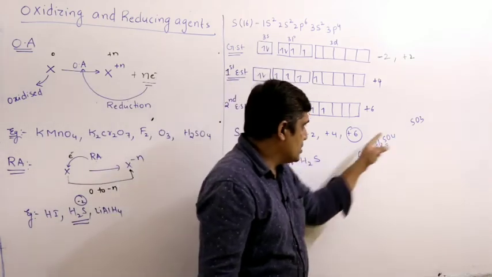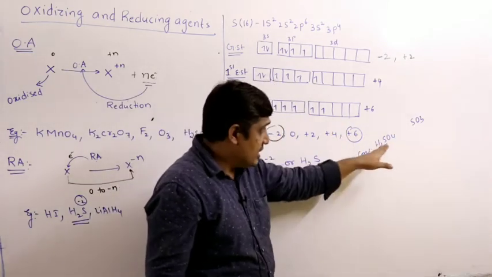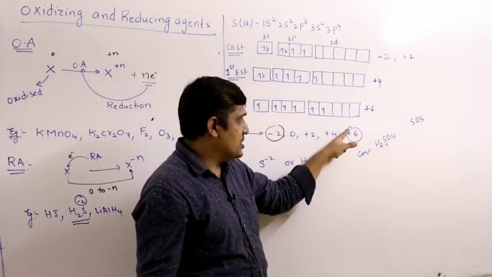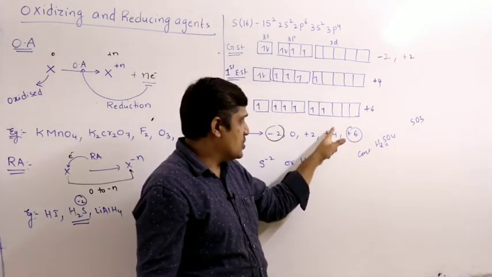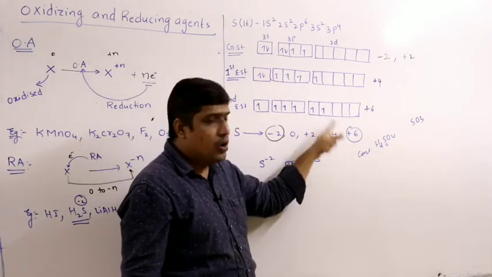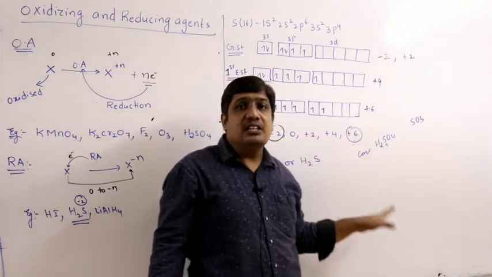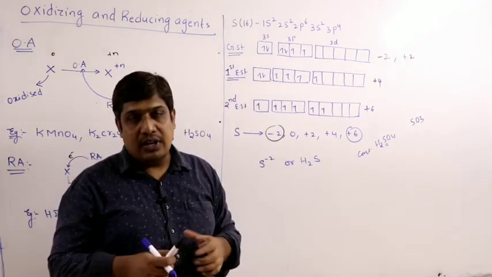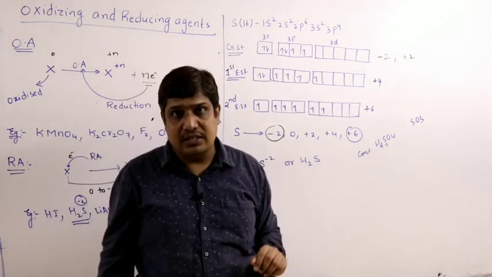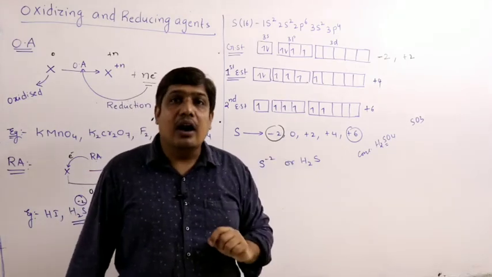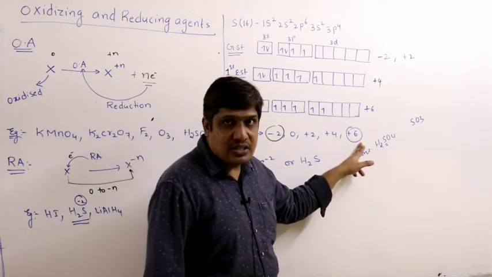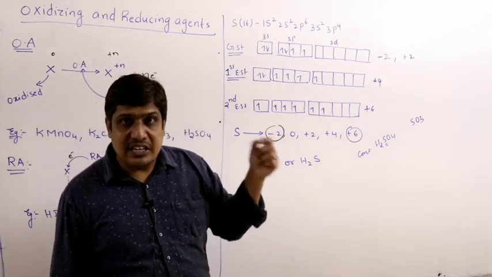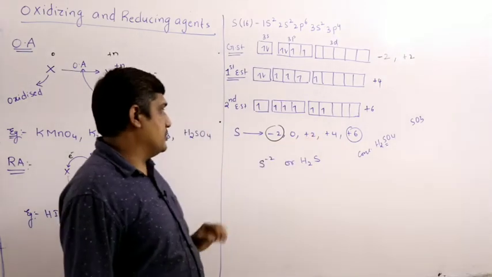So, if they react, they have to undergo a change in oxidation state to +4, +2, 0, or -2. That means it has to decrease its oxidation state. It has to gain electrons from some other substance, and that substance will undergo oxidation. Therefore, in a higher oxidation state, it will act as an oxidizing agent because it itself has to undergo reduction.